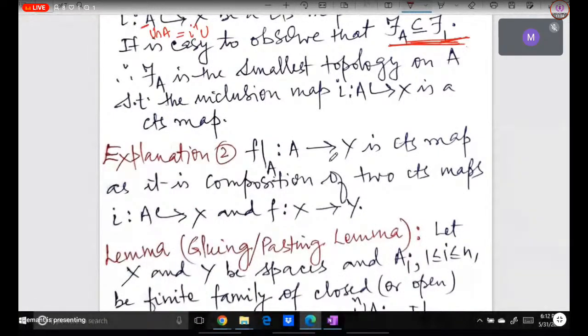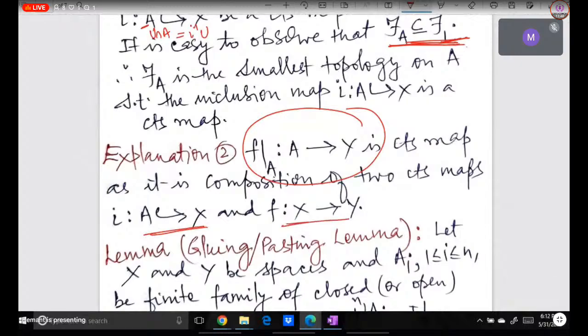Why is the restriction of a continuous map continuous? Because this restriction map, restricted to A from A to Y, can be treated as the composition of two continuous maps, i from A to X and f from X to Y. Okay, let us compose these two maps. ये inclusion map है और ये the given map है. तो जब आप इस i और f को compose करेंगे, then what you will get? You will get f restricted to A from A to Y.